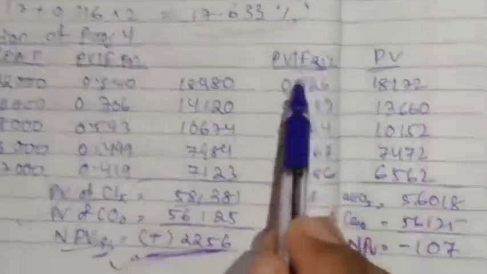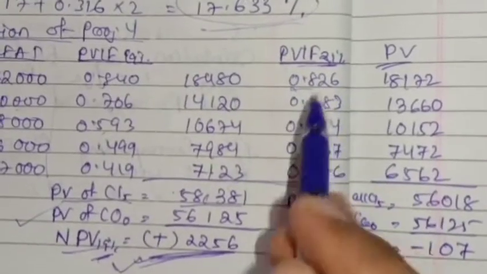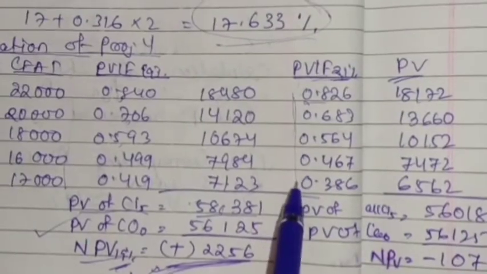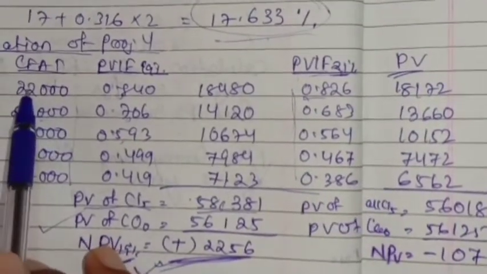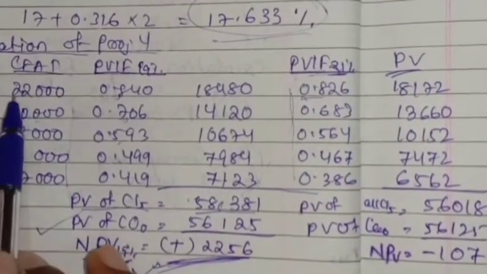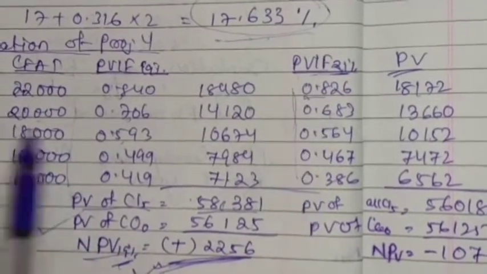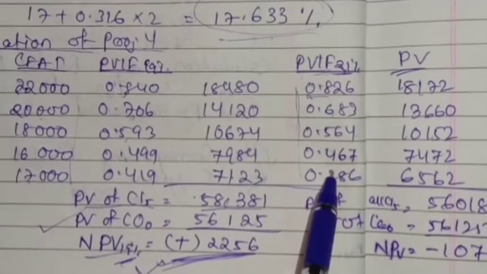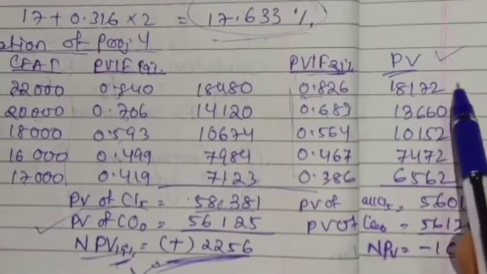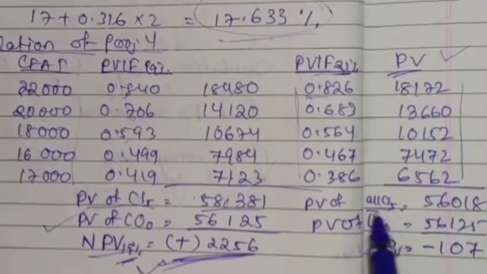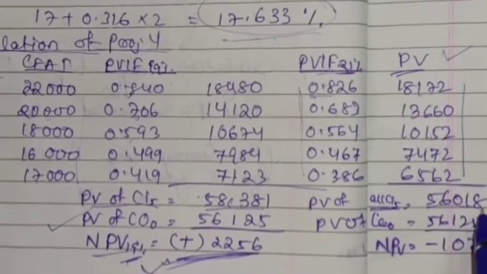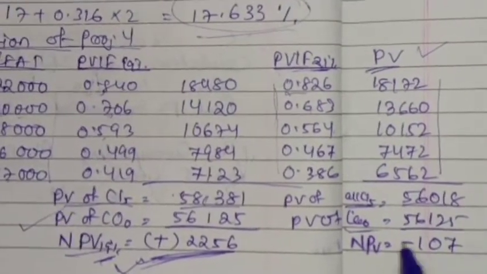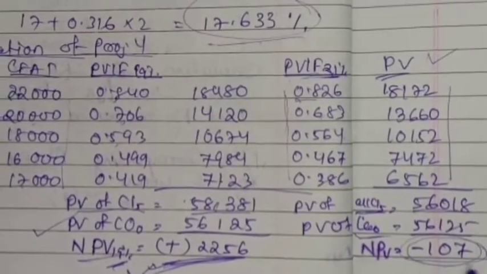From the annuity factor table, or present value interest factor table, we get the data, and we multiply the CFAT, the cash flow after tax, with each of these factors. Then we get all the present values. By adding them, we get the present value of all cash inflow, and the present value of all cash outflow. If we deduct them, we get an NPV of minus 107.